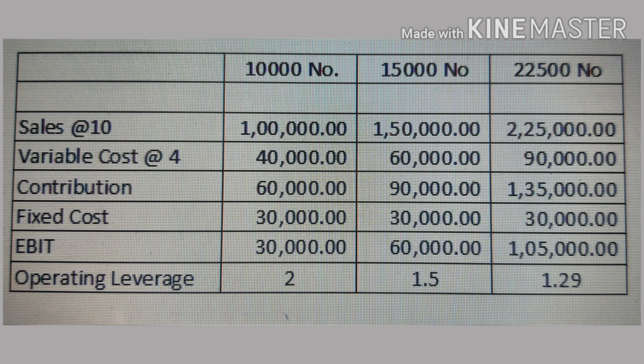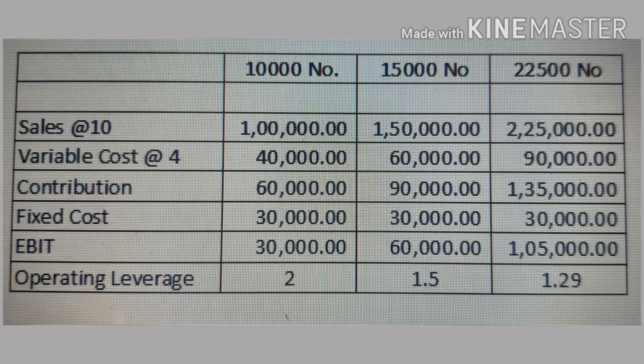Let us check. So the sales is increased from 1 lakh to 1,50,000. That is a 50% increase. So according to the theory, there should be a 100% change in the EBIT. That is 50% into 2, that is 100%. As you can see, the EBIT is increased from 30,000 to 60,000. That is a 100% increase. Mind you, the operating leverage is a sales specific figure. So at 10,000 number sale or 1 lakh rupees sale, operating leverage is 2. It will not hold good for all situations.